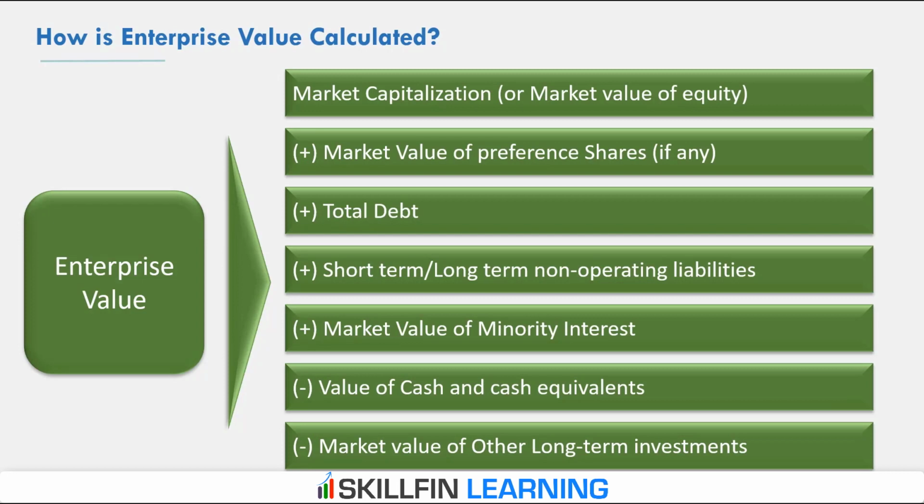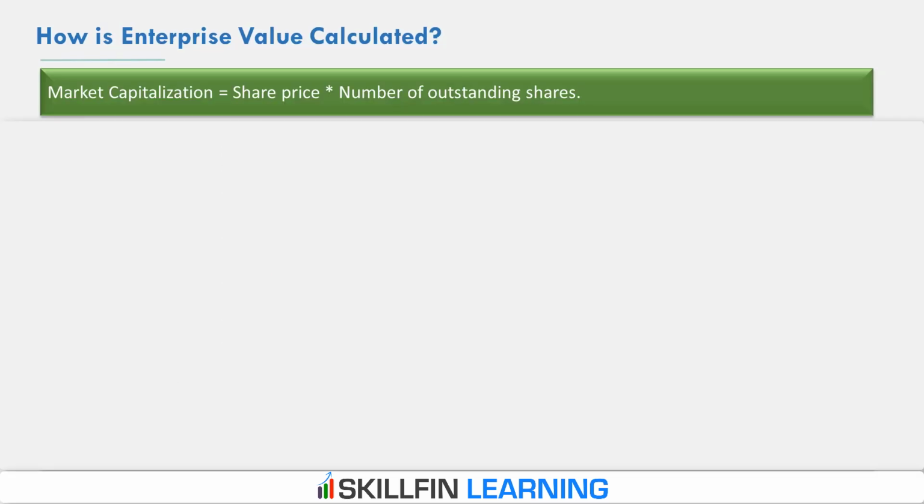So if we add the market capitalization, the market value of preference shares, total debt, short-term and long-term non-operating liabilities, and the market value of minority interest, less the value of cash and cash equivalent and other long-term investments, we get the enterprise value of the company. Let's discuss each of the components one by one.